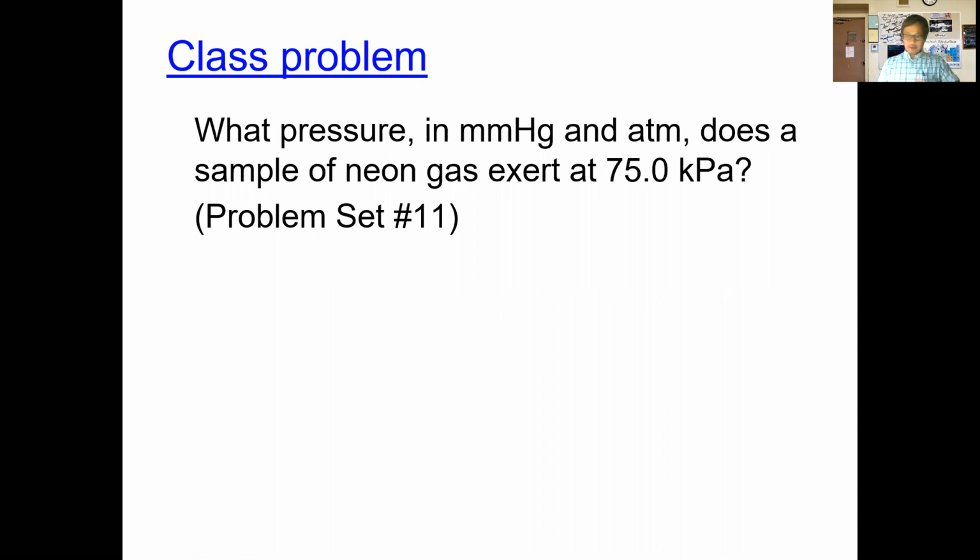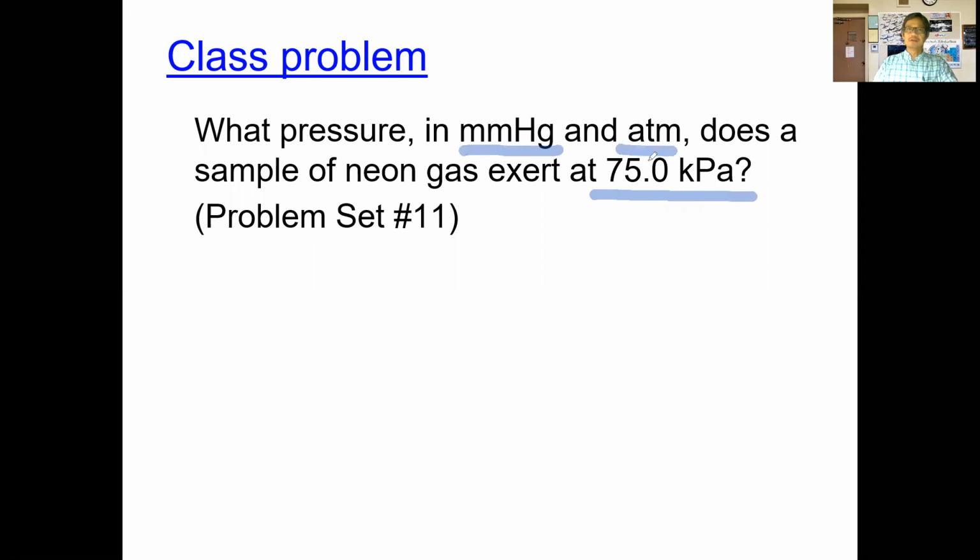Okay, let's go ahead then and let's take a look at what we have here. This time we are given this pressure here, and we want to find the equivalent units in millimeters of mercury and in atmospheres. So let's go ahead and do the first conversion. We start out with 775 kilopascals. Let's convert that into millimeters of mercury first. So we want to convert to millimeters of mercury.